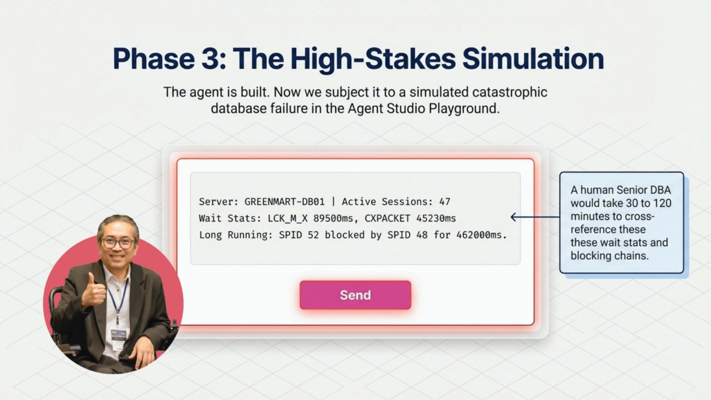Now we move to Phase 3, the high-stakes simulation. Imagine a catastrophic database failure like this one. For a human senior DBA, cross-referencing these wait stats and blocking chains could take anywhere from 30 to 120 minutes of intense work. But here in our agent studio, we've built an agent that doesn't just see data, it understands it instantly. Let's hit send and see how it handles the pressure.